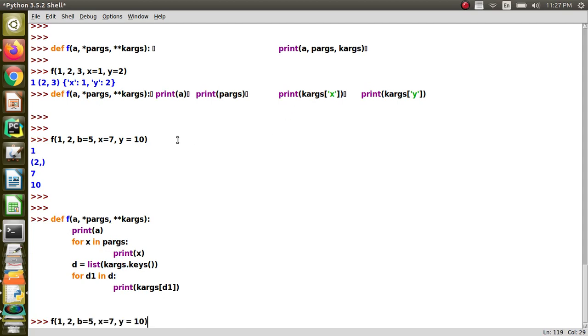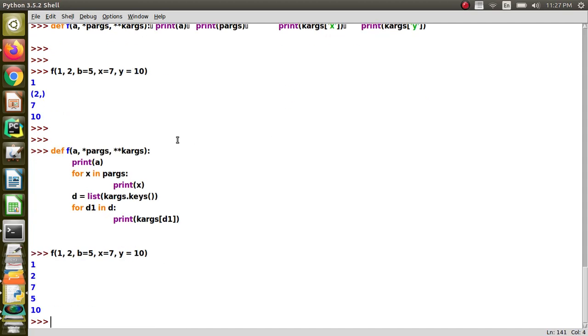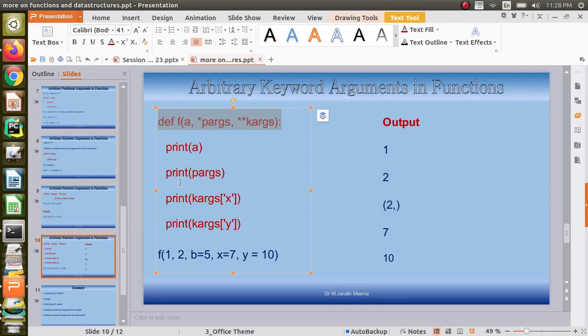So I can call the function. You will see that it is printing the individual elements. So when we do not know how many elements are there, we can do it like this. A tuple, we can just take element by element by using this. In the dictionary, you can retrieve the keys using the keys function, and then take the values one by one by accessing the dictionary with the key and this square bracket.